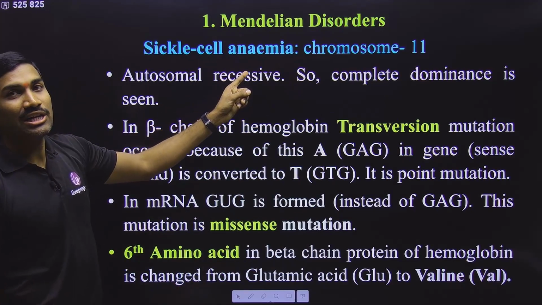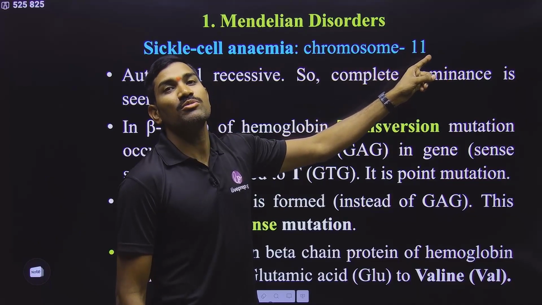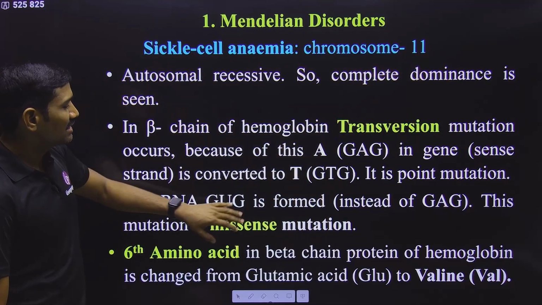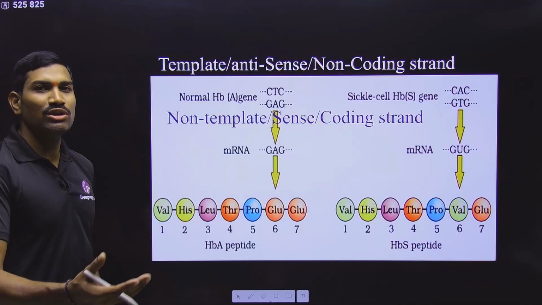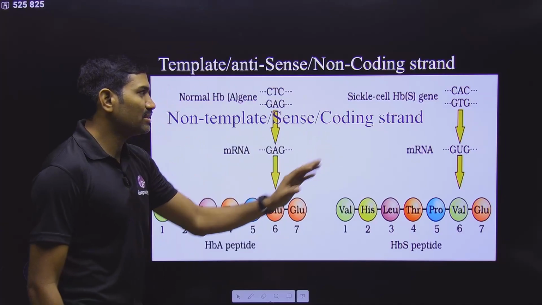Clear? And now under the Mendelian disorders, first we will see about sickle cell anemia. Sickle cell anemia is related to the beta chain of hemoglobin. The gene for the beta chain is present on chromosome number 11. You need to remember this, very important. And with respect to sickle cell anemia, some basic mutation information I have already explained under molecular basis of inheritance also. Observe this information carefully.